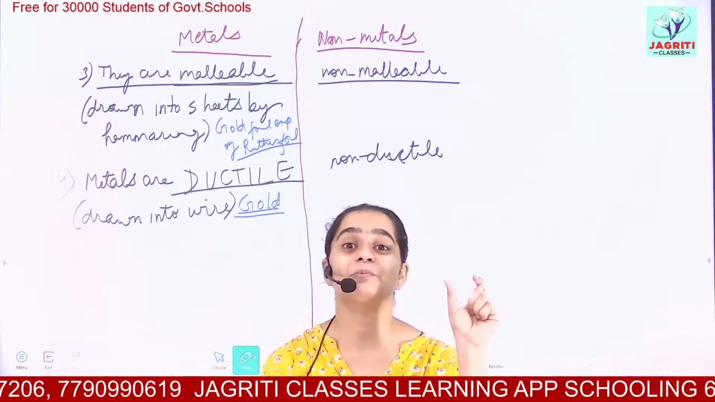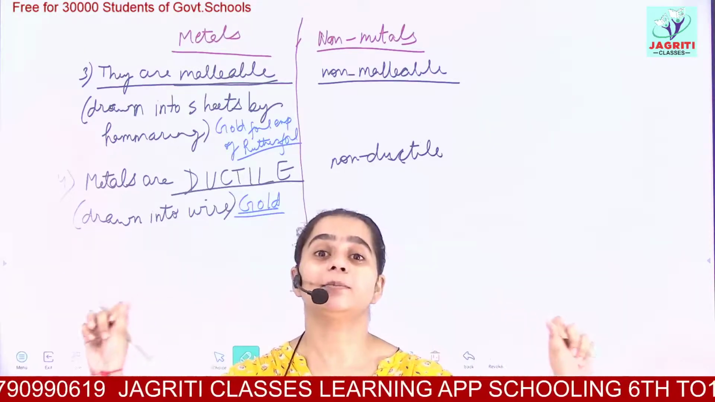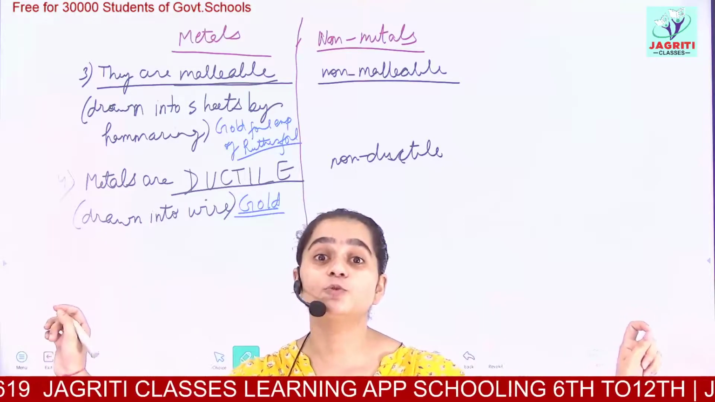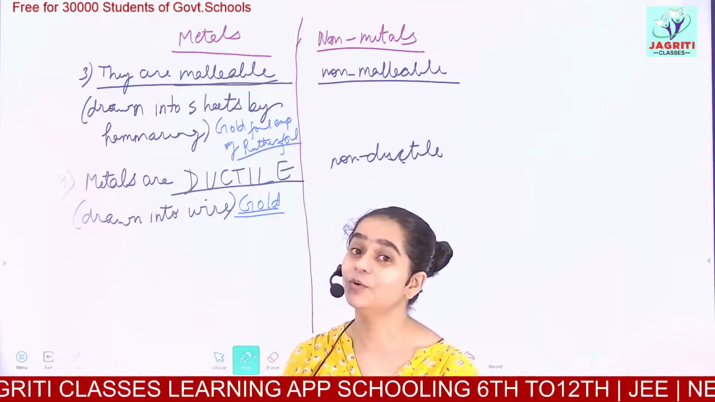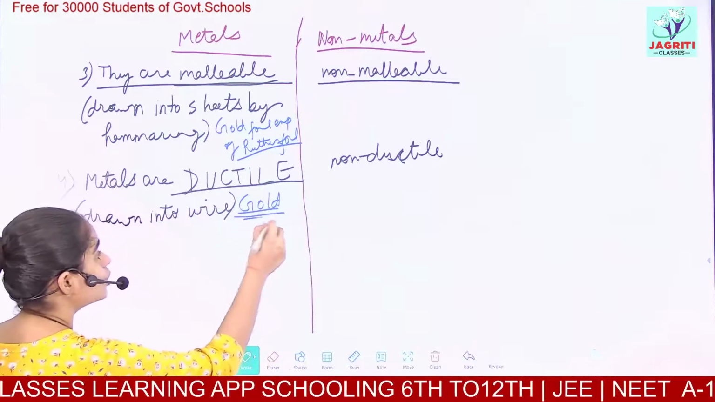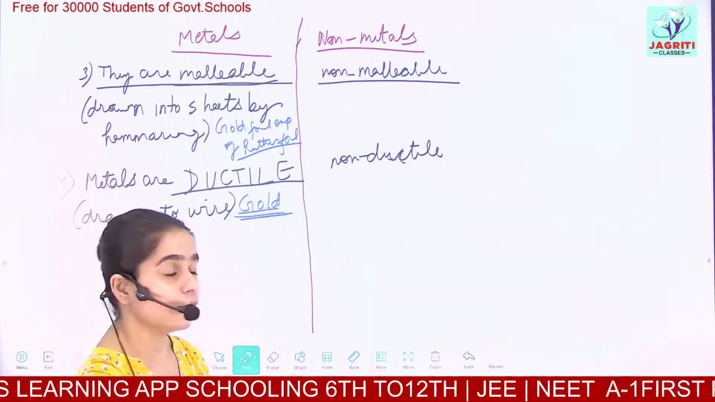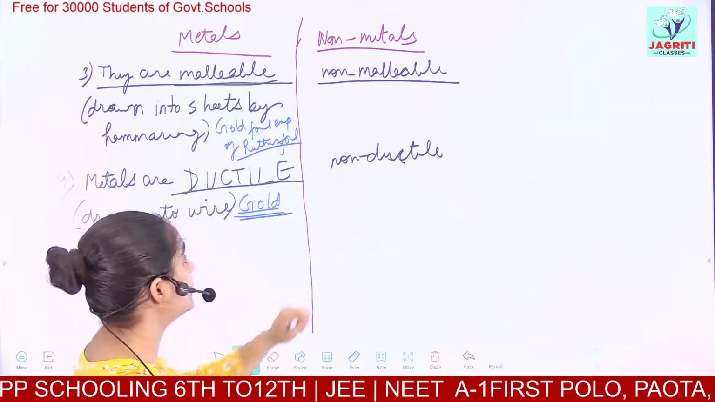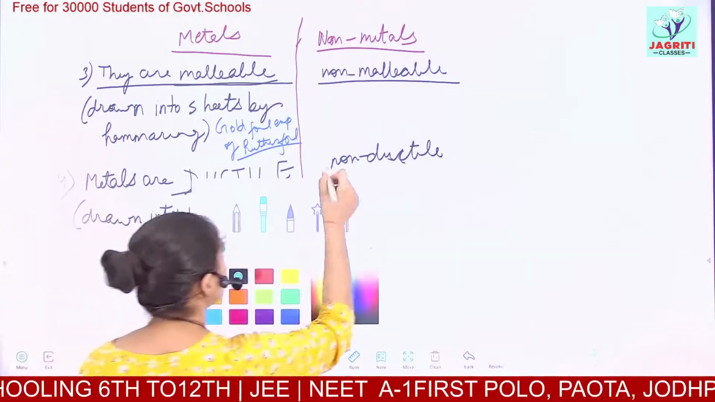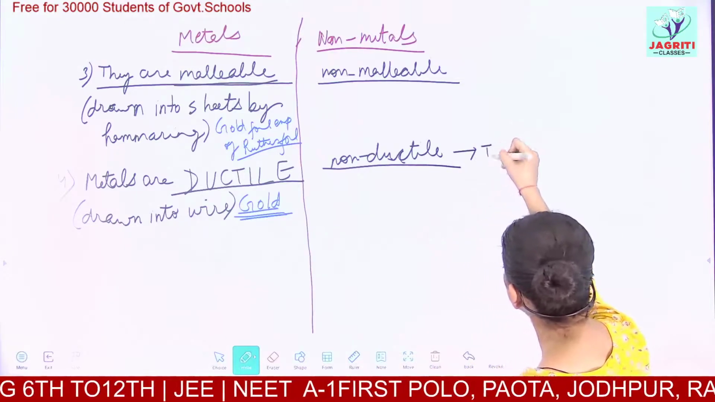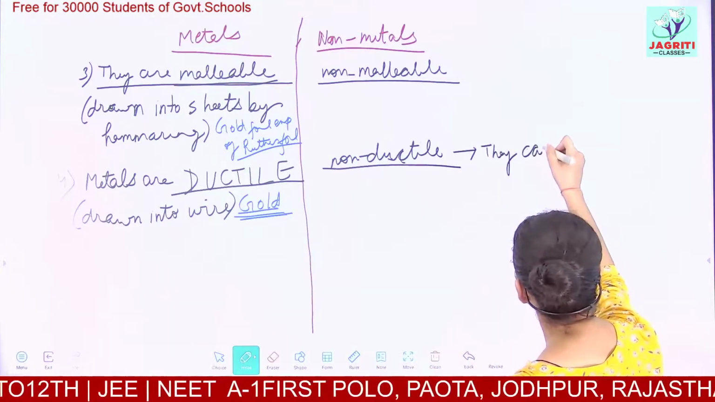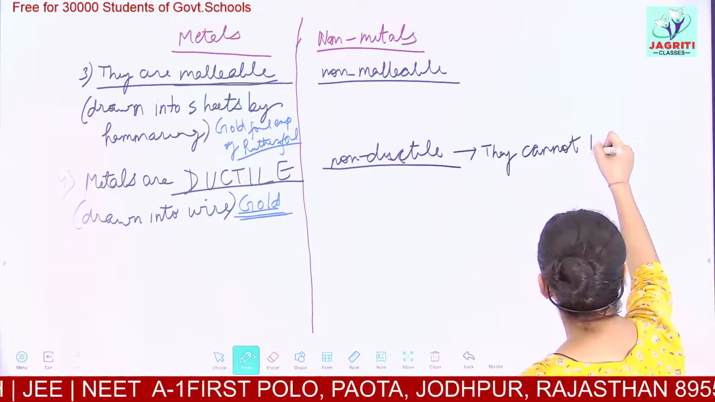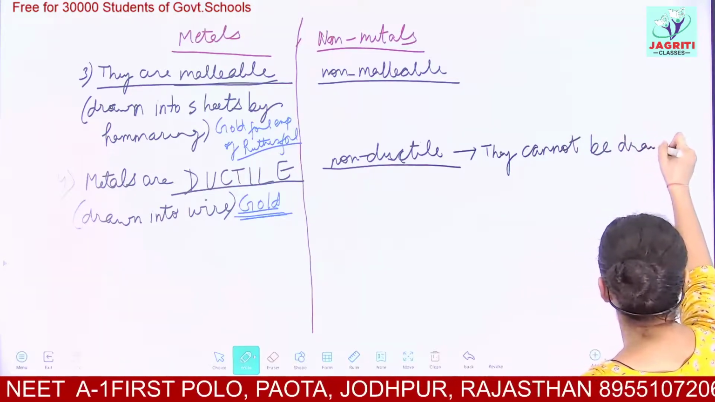So 1 ग्राम गोल्ड से आप बहुत थिन वायर बना सकते हैं and its maximum length would be 2 kilometers. It's a very good length. So gold shows high ductility. Gold can be drawn into very thin wire, and non-metals are non-ductile. What do you mean by non-ductile? Non-ductile means they cannot be drawn into wires.